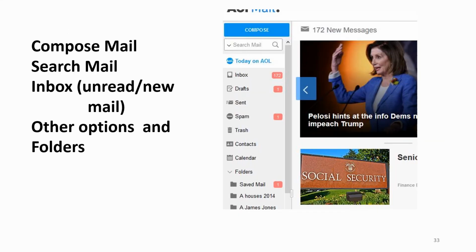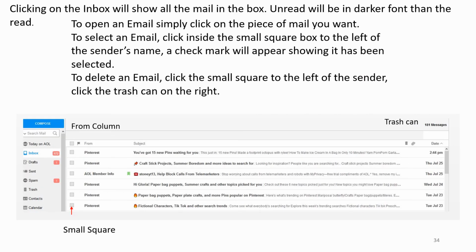Compose mail, search mail, inbox, unread and new mail, other options and folders. Clicking on the inbox will show all the mail in the box. Unread will be in the darker font than the read. To open an email, simply click on the piece of mail you want. To select an email, click inside the small square box to the left of the sender's name. A check mark will appear showing it has been selected. To delete an email, click the small square to the left of the sender. Click the trash can on the right.